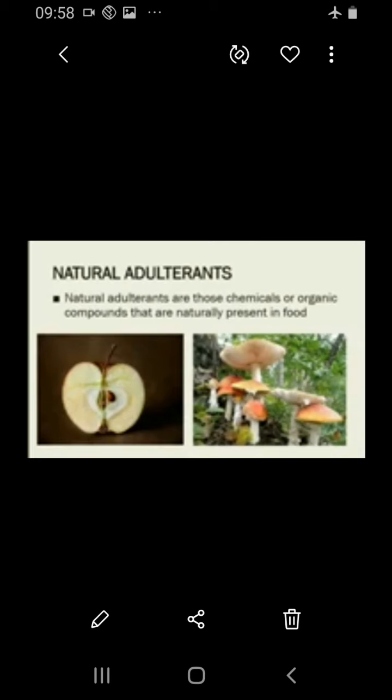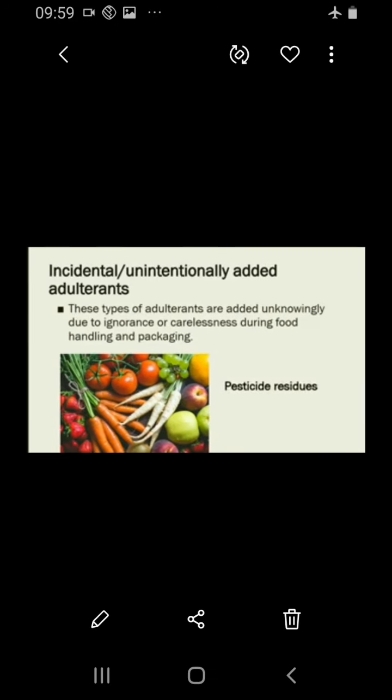What is a natural adulterant? Natural adulterants are those chemicals or organic compounds that are naturally present in food. Example, the toxic substance of mushrooms. Some mushrooms are poisonous, and even prussic acid is seen in the seeds of apples and cherries. Then even some toxic fishes also.